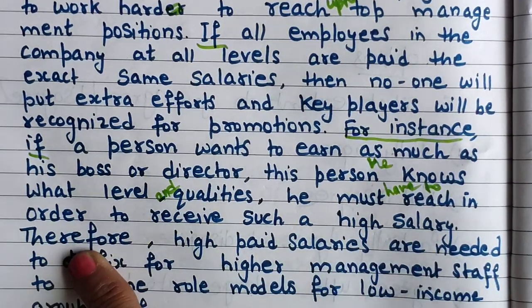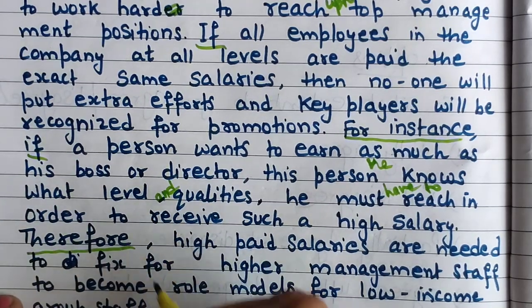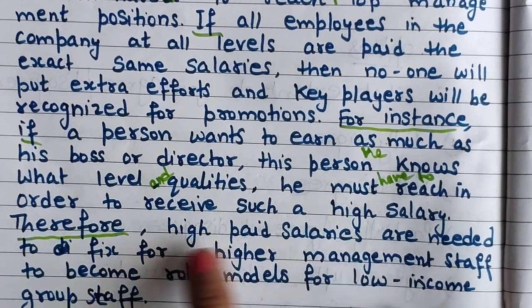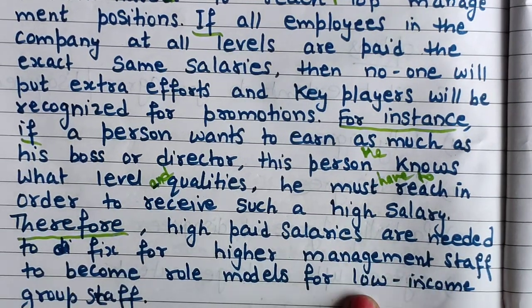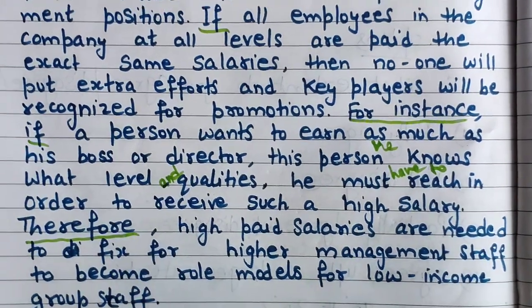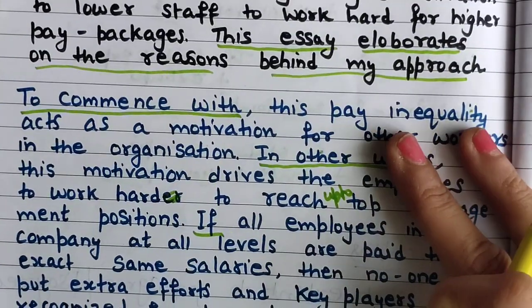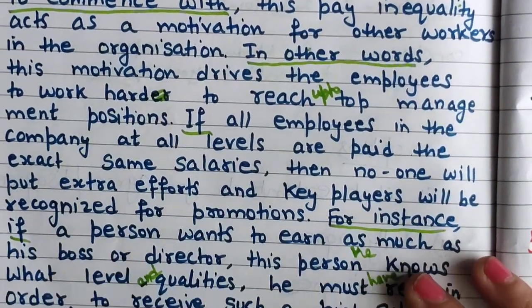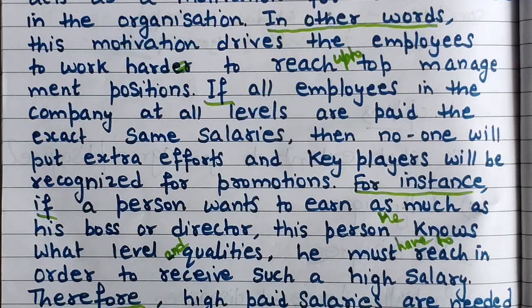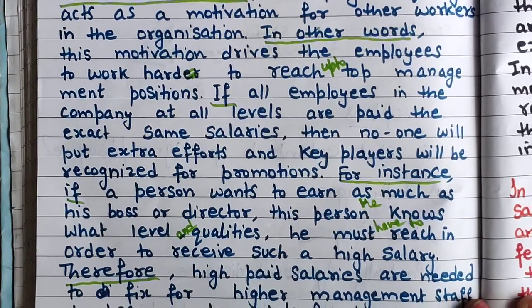Okay, therefore, now I am concluding the paragraph. High paid salaries are needed to fix for higher management staff to become role models for low income group staff. Okay, so this is the simple way I have done my body paragraph 1. You can read it again. You can see this.